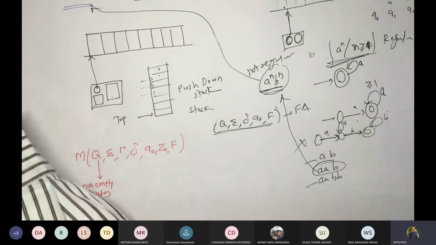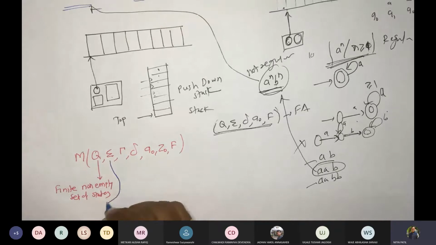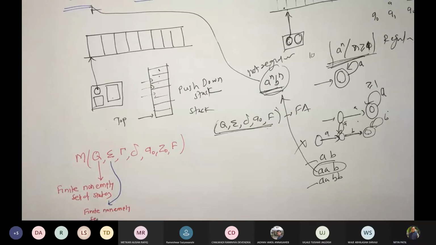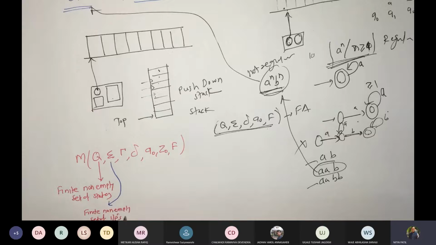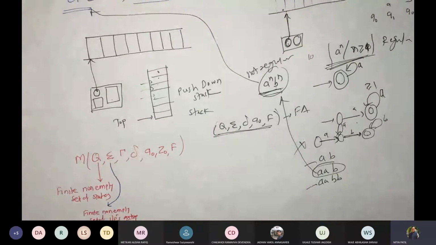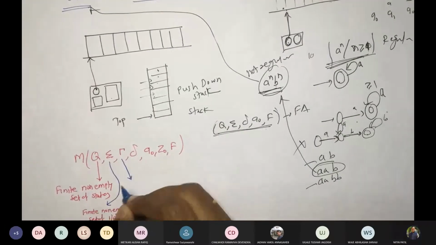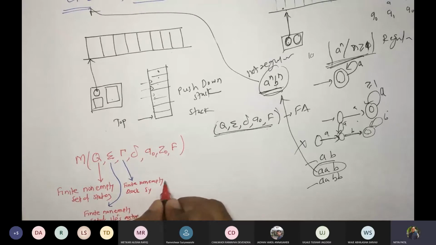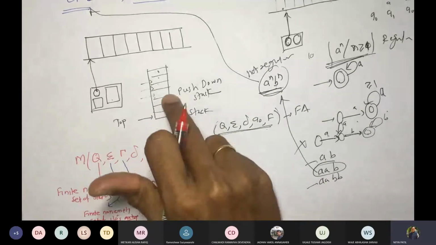Then we'll talk about sigma, finite non-empty set of inputs on tape, or you say inputs only, so it is assumed that it would be on tapes only. Now these two would be important ones. This is tau, finite non-empty set of stack symbols, the symbols that you are going to put over here.